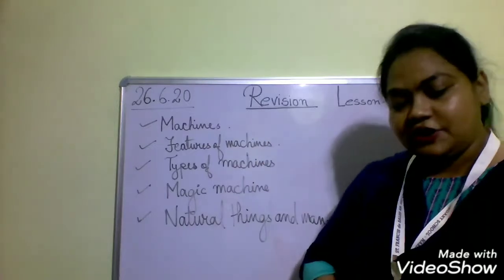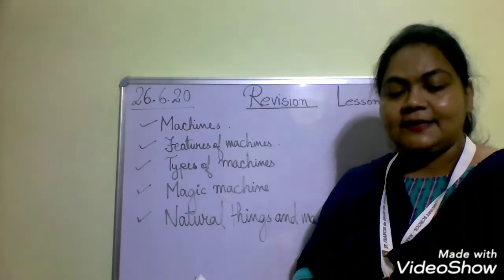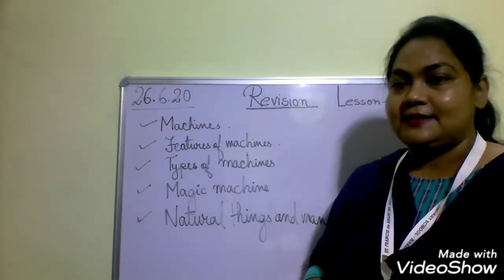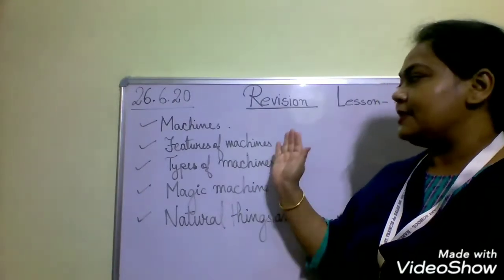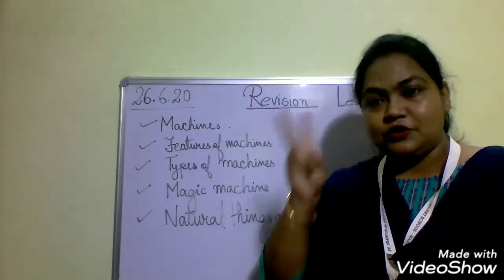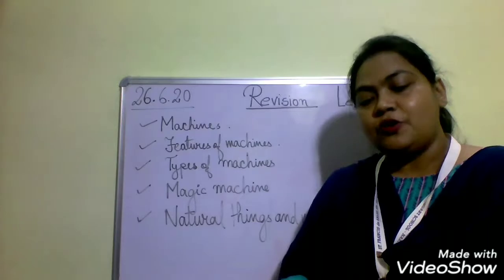Then come features of machine. What are the features of machine? A machine is man-made. It works very fast. It also makes our work easy. These are the features of machine. Then comes types of machine. How many types of machine there are? There are 2 types of machine. Number 1, manual, and number 2, automatic.